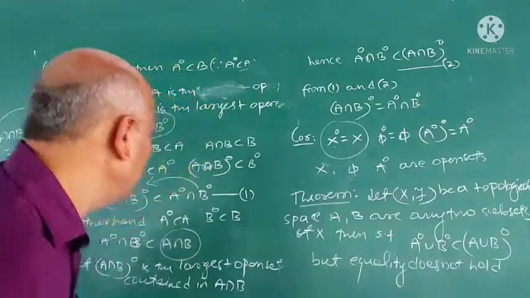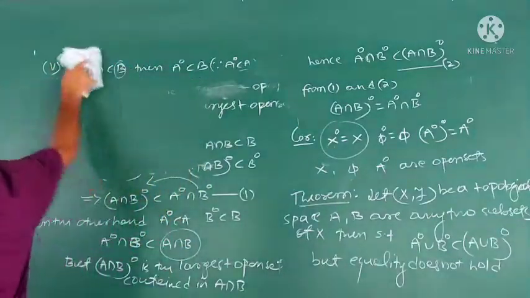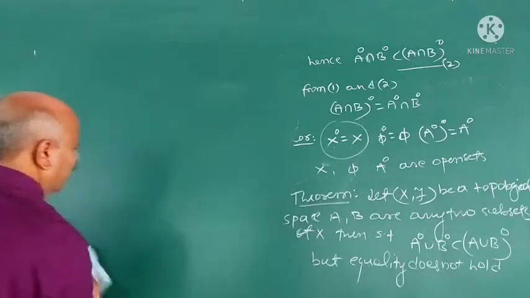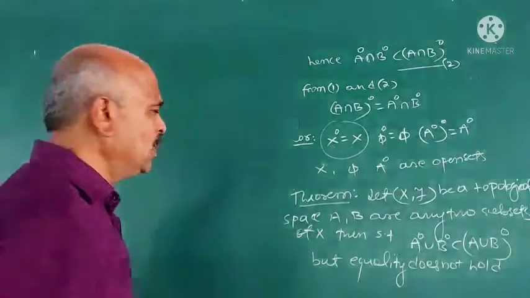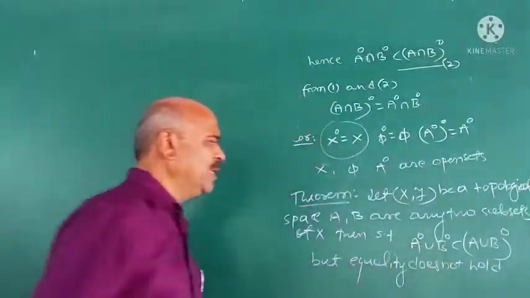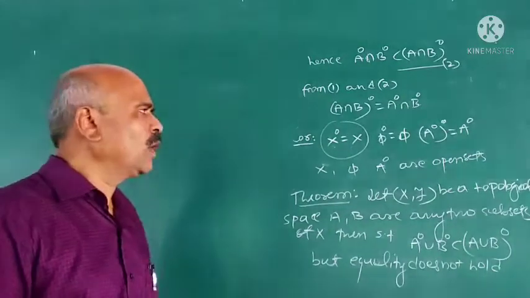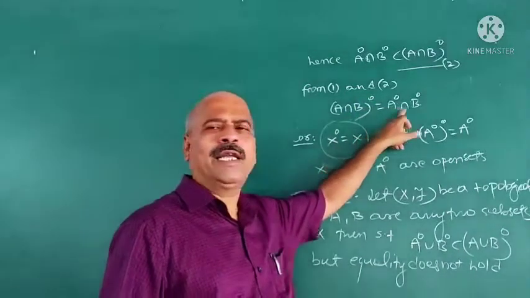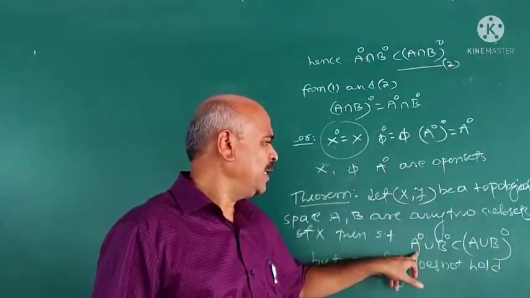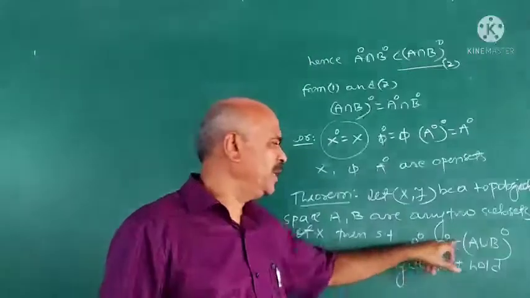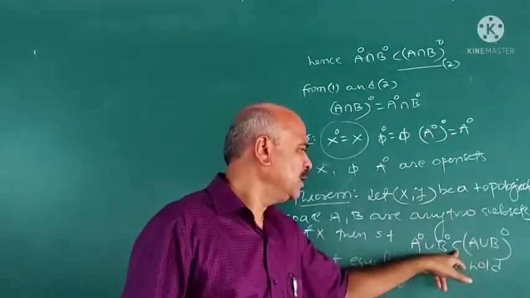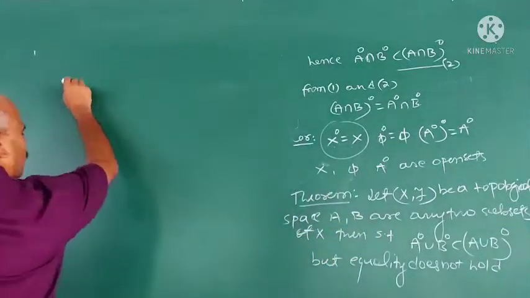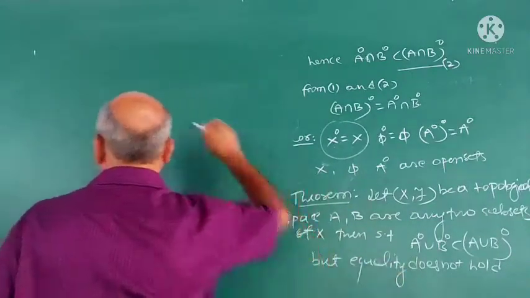In general, equality doesn't hold. We have proved this in the case of closures also. In case of interior also, interior A union interior B is contained in interior of A union B. But what about intersection? Here, interior of A intersection B is interior A intersection interior B. But interior A union interior B is contained in interior of A union B, and in general this equality doesn't hold. First we prove this part. To disprove, that is, to show it generally doesn't hold, we give an example.